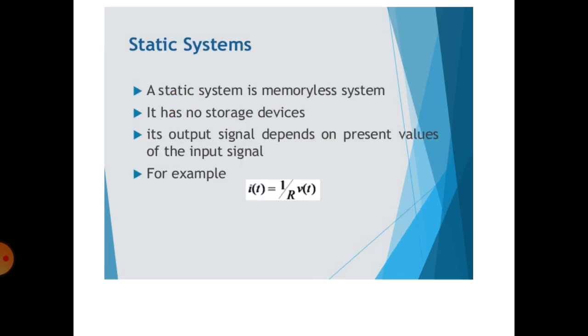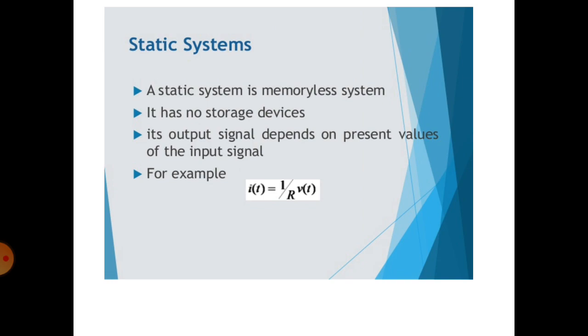The next is the static system. A static system is a memoryless system. It has no storage device. Its output signal depends on present values of the input signal. For example, x of t is equal to y, 1 by r into v of t. A static system is a memoryless system. It has no memory. It does not need a memory because it only depends on the present value.